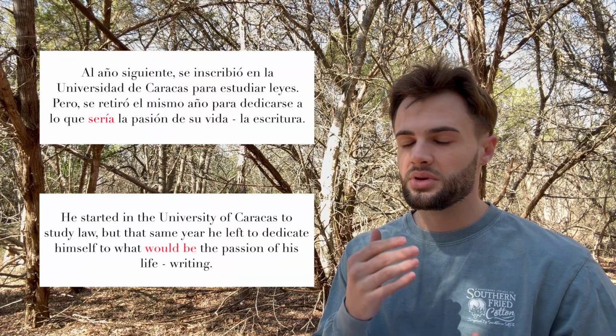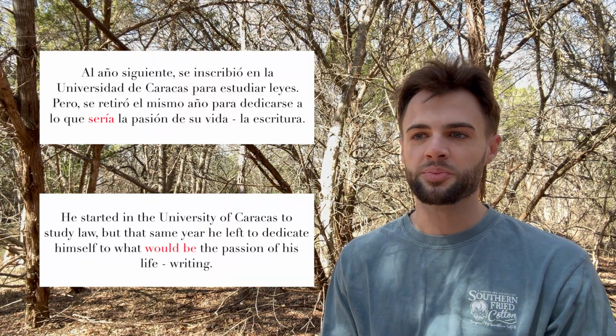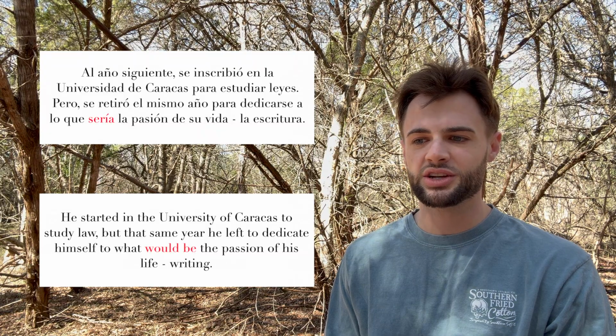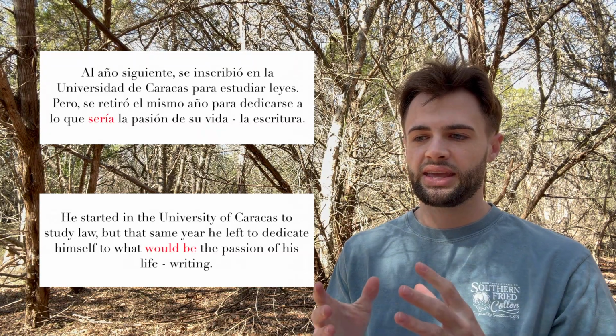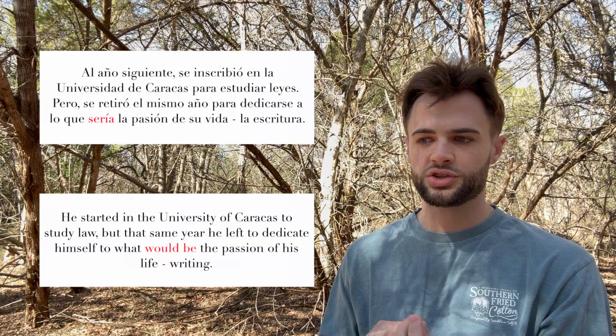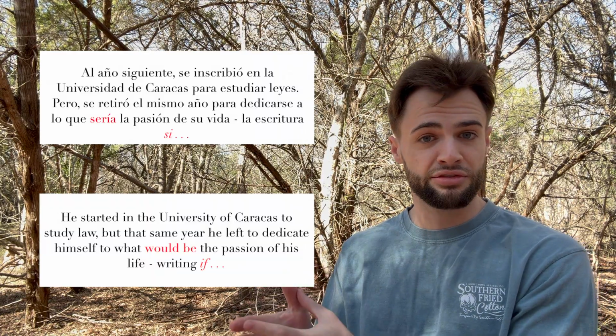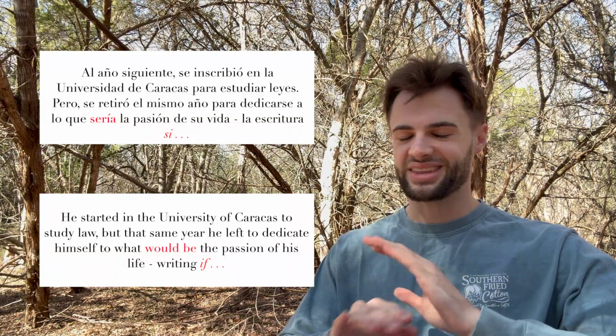But in the same ideas we've been talking about before, the author is not trying to express a normal conditional idea. They are not trying to express he took himself out of college to dedicate himself to what would be the passion of his life if a certain condition had been met. That's not what we're doing here. Rather, we are expressing a certain inevitability in the narrative of this story, right?